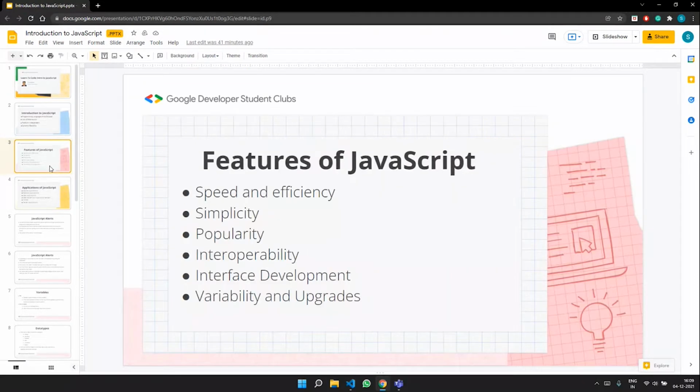Now we'll be looking at some features of JavaScript, right? Features of JavaScript include speed and efficiency, simplicity, popularity, interoperability, interface development, and variability of upgrades. So we shall be looking at each of the terms, right?